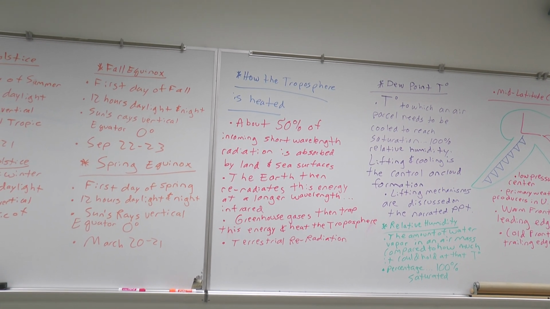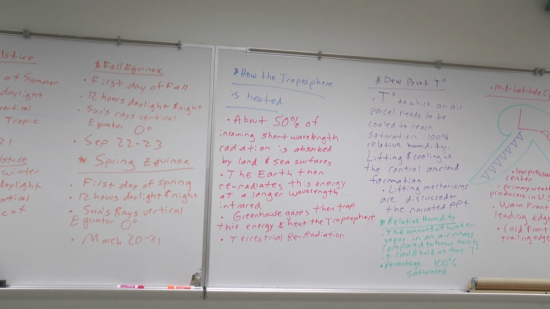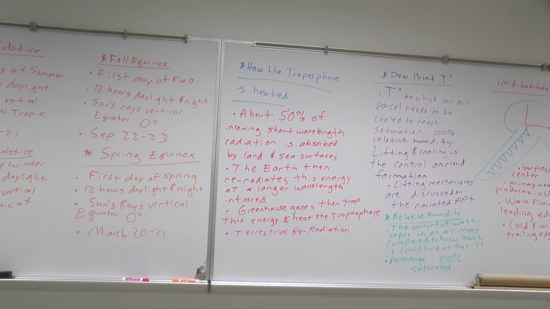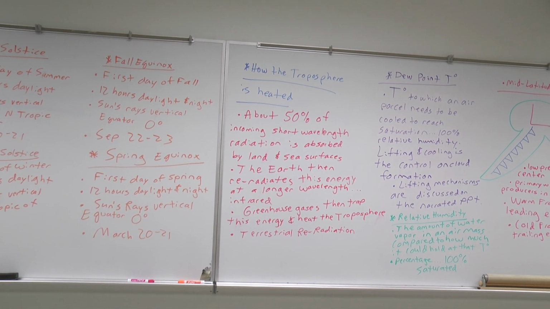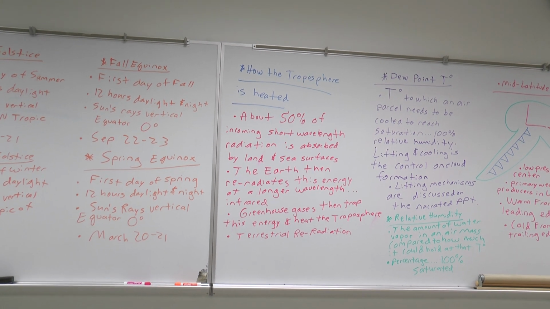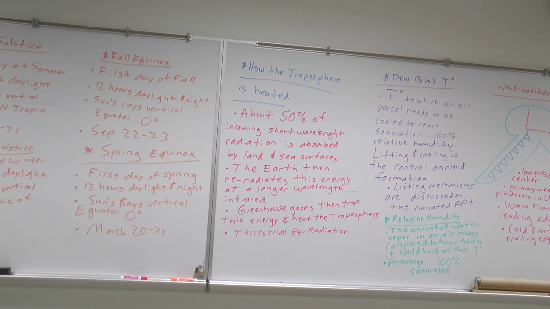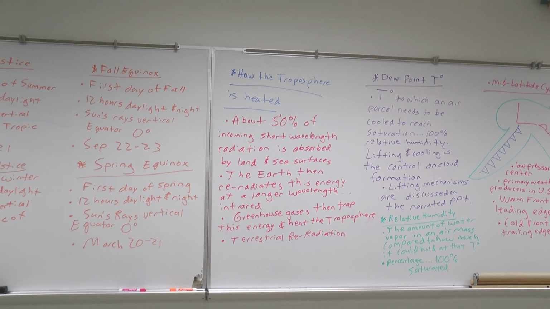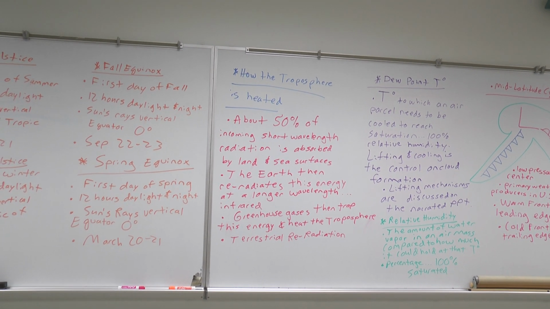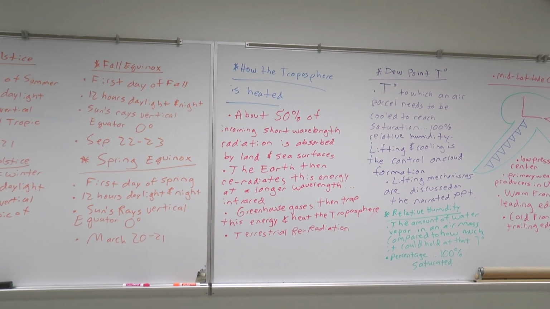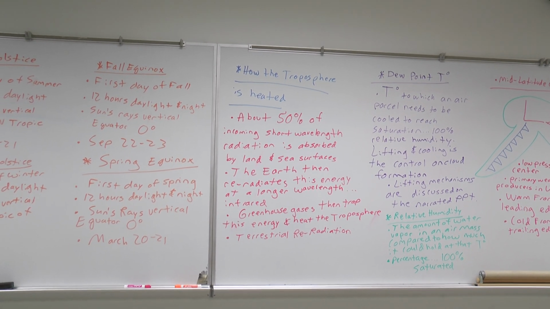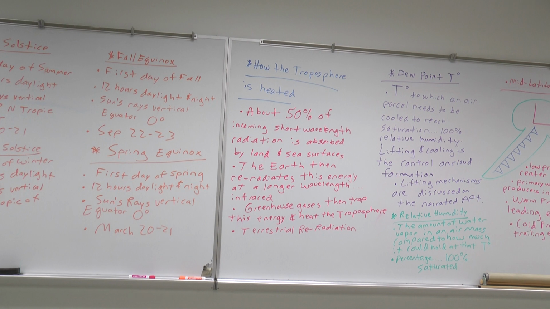By the way, the greenhouse gases are listed in the narrated PowerPoint. We've got water, carbon dioxide, methane, nitrous oxide, and then the hydrofluorocarbons, which we use now for propellants instead of the chlorofluorocarbons. Remember, we cut out the use of CFCs because they were putting a hole in the ozone layer.